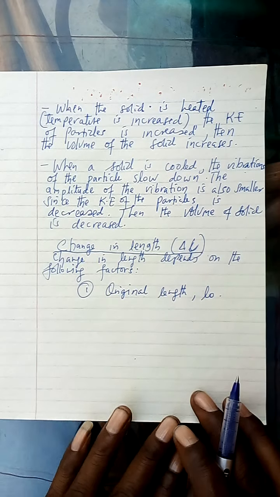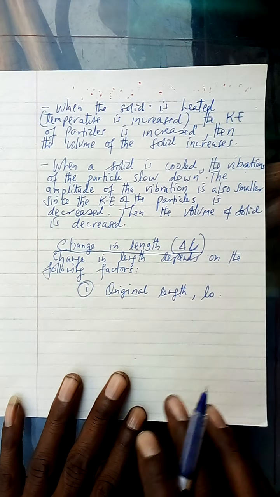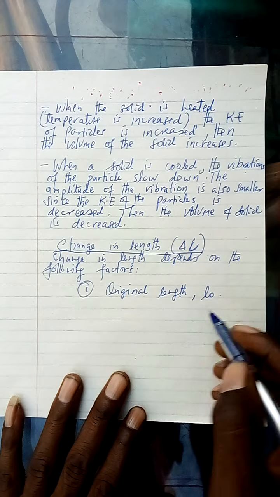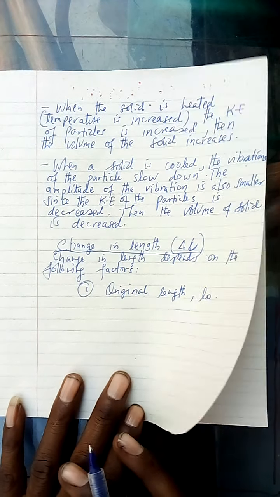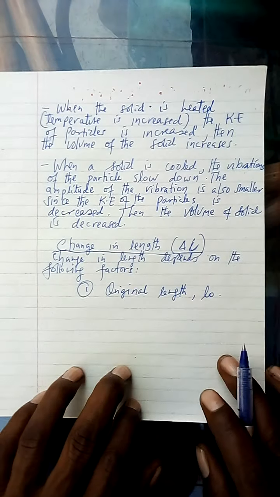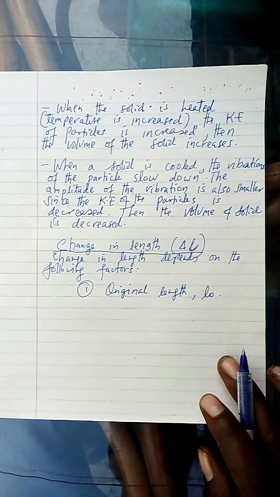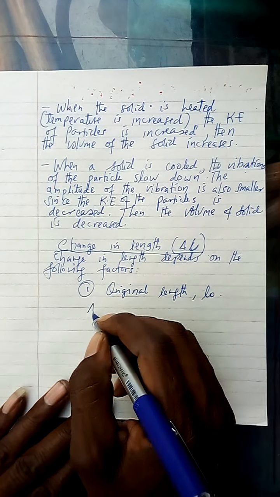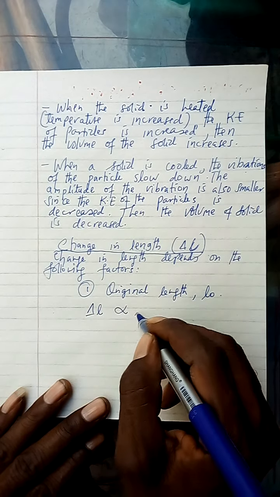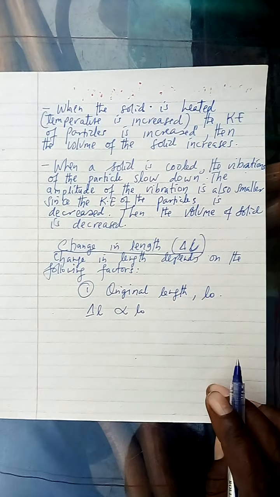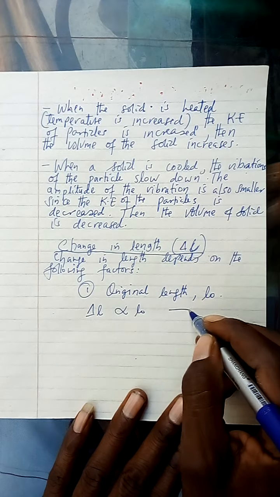The change in length depends on the following factors. One, the original length of the substance. The change in length is proportional to the original length of the substance. That is the first factor.